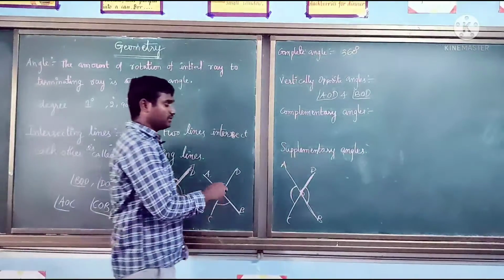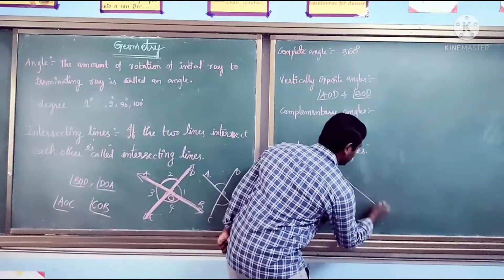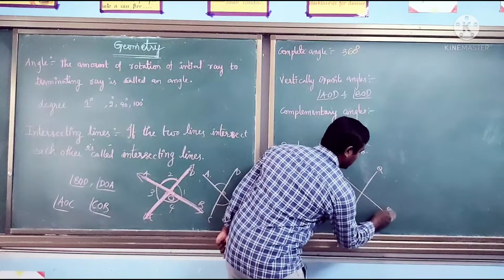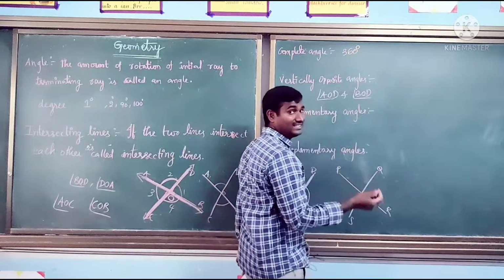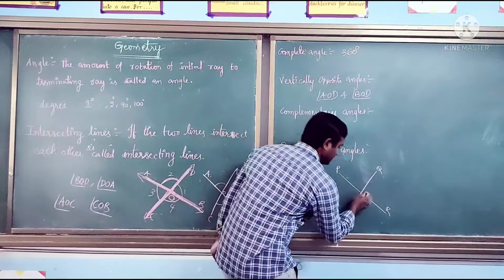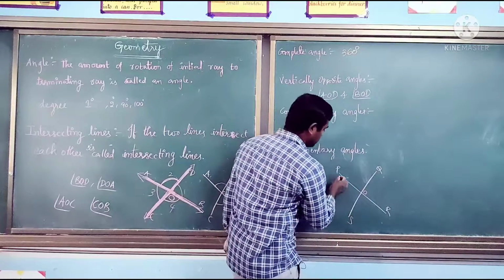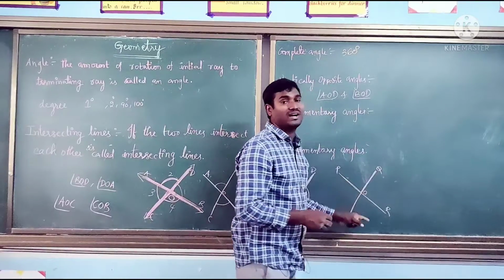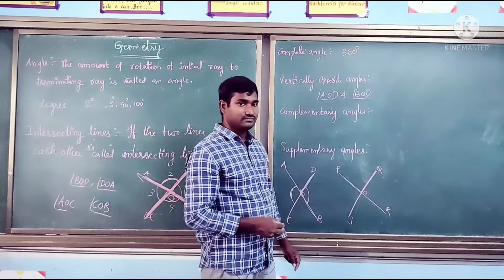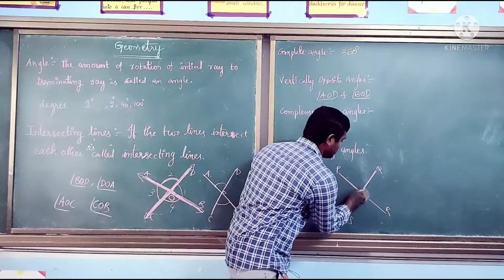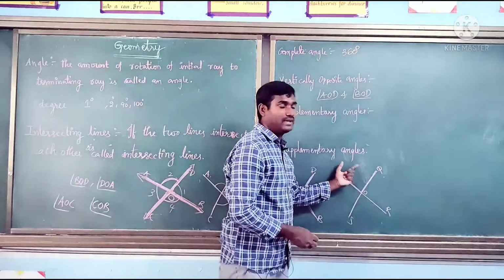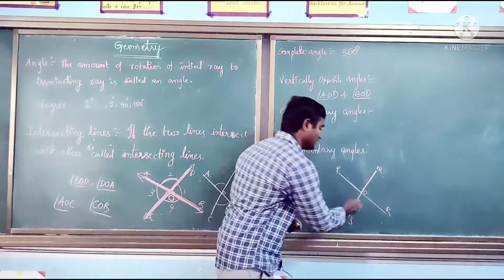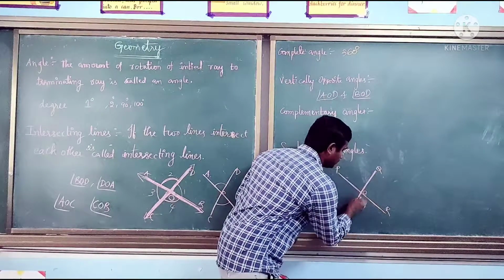Now I am taking another 2 lines, P, Q, R, S. You can take lines or line segments, even rays, no problem. I am taking angle POQ. On which angle will it fall exactly if you flip it back? It falls exactly on ROS only.